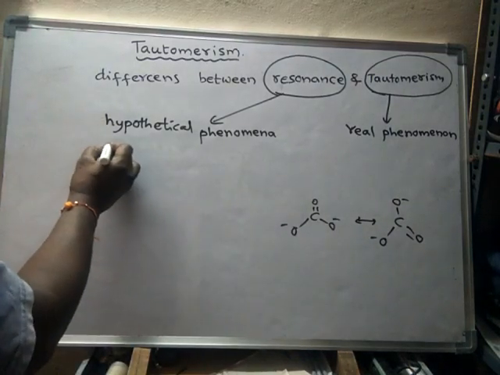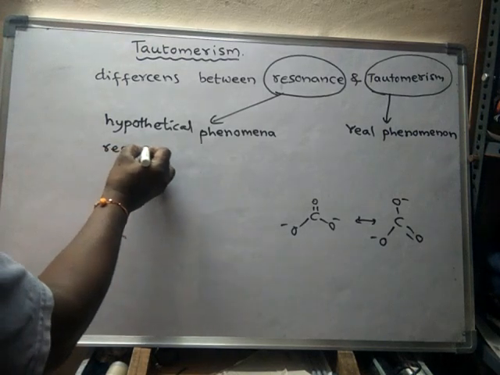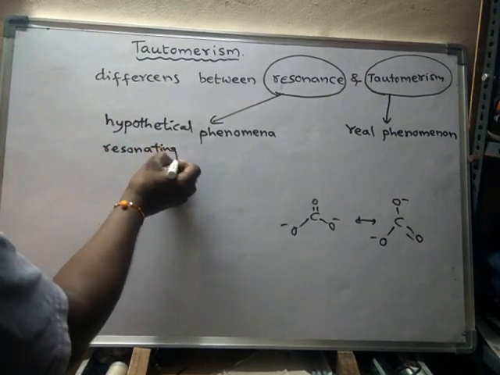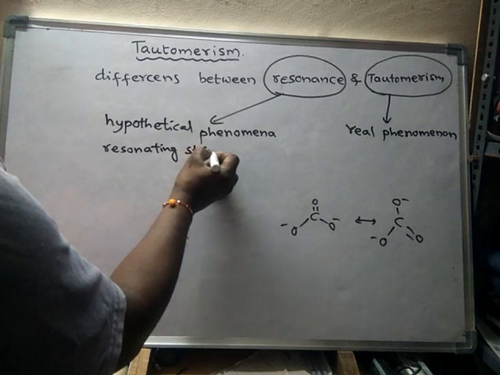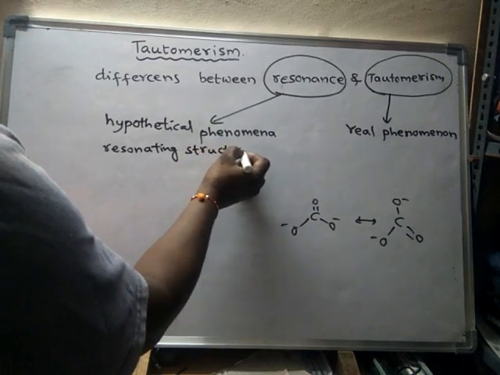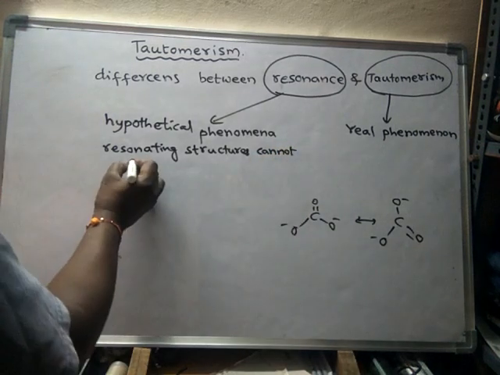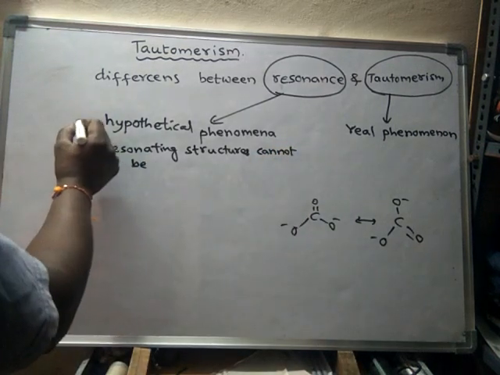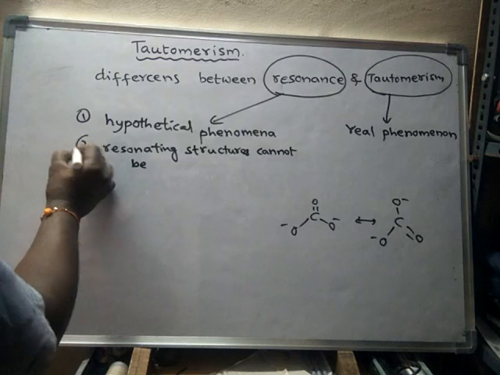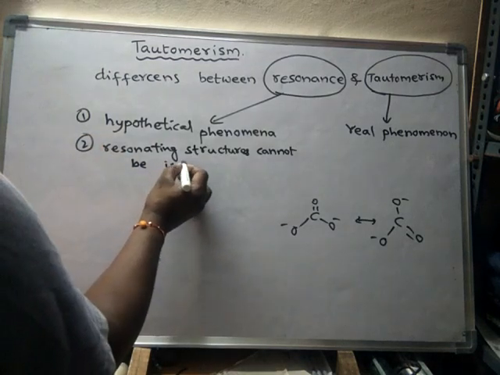This is the first difference, this is the second one: resonating structures cannot be isolated.